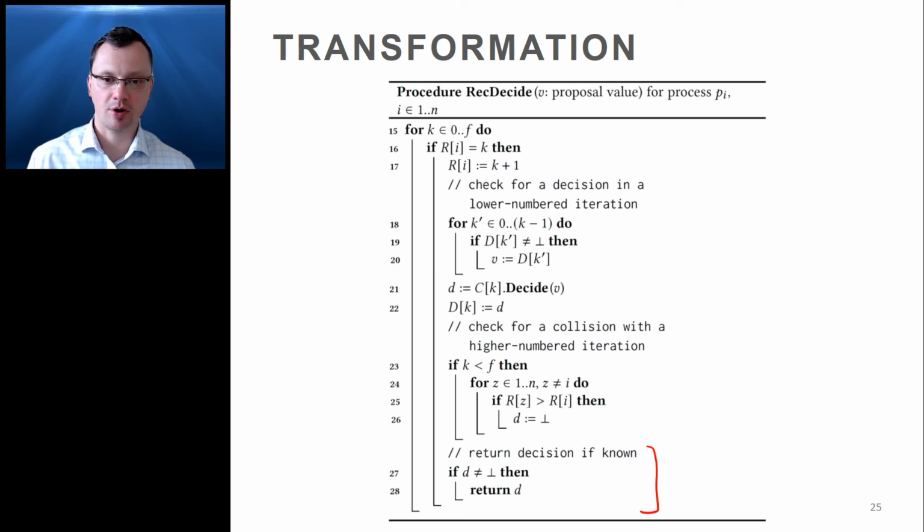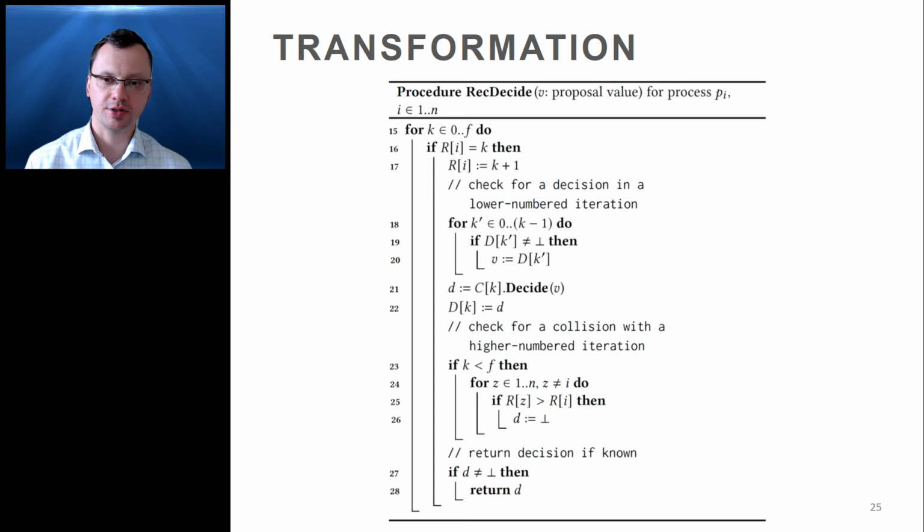Having synchronized properly with both earlier iterations and later iterations, process PI reaches line 27 and checks whether it still has a decision. If it does, then it returns that decision at line 28, otherwise it will proceed to the next iteration and try again.